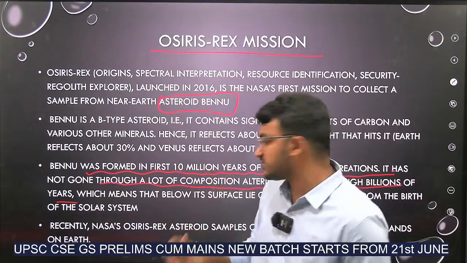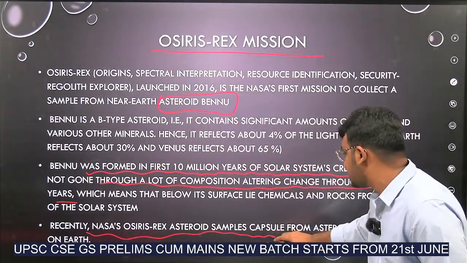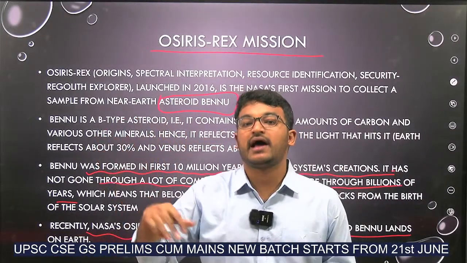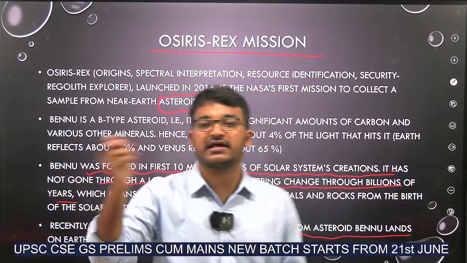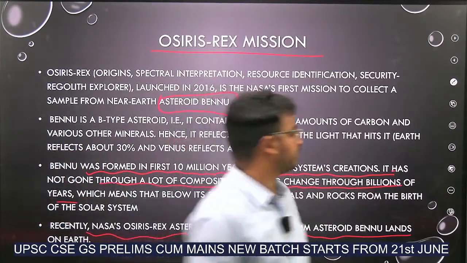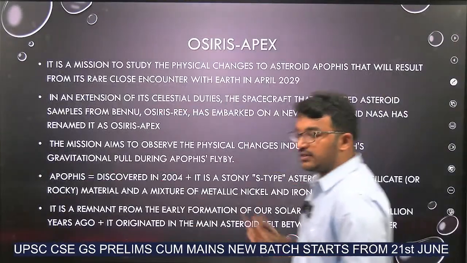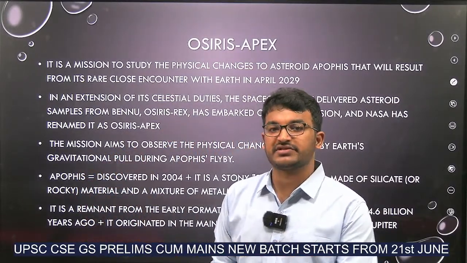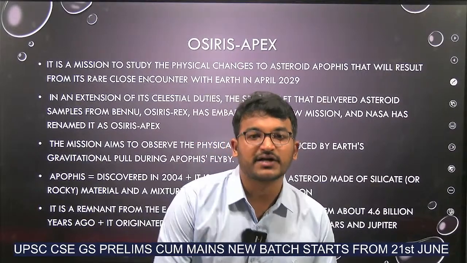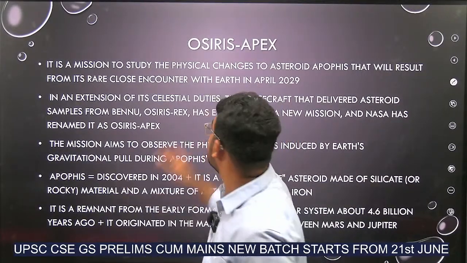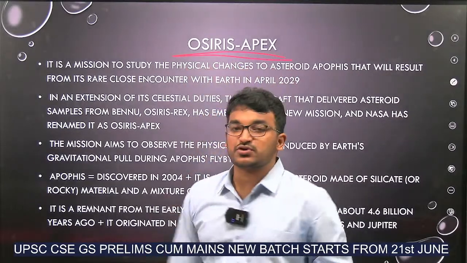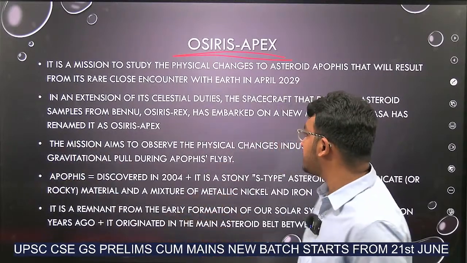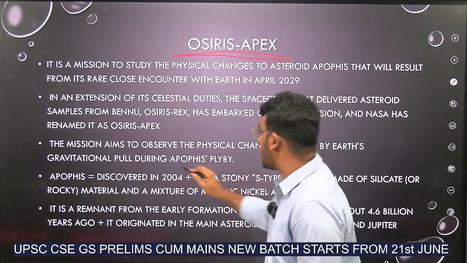Now, why is it in news? Because recently NASA's Osiris-Rex asteroid sample capsule from Bennu landed on Earth. This Osiris-Rex mission had taken samples from asteroid Bennu and came back to the Earth safely. Got it? Now, Osiris has done its primary work of getting back the samples. Since it is a successful mission, NASA has earmarked it for one more task, that is Osiris-Apex. What is this Osiris-Apex? Now this is related to work on another asteroid. The name of it is Apophis.